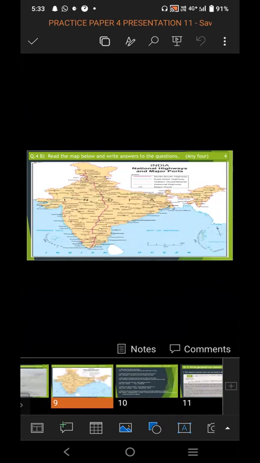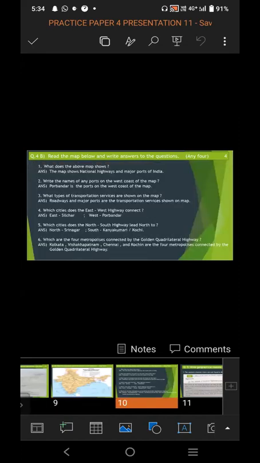So in this also you have been given 6 questions. From those 6 questions you have to choose any 4, and it comes for 4 marks. So one answer is for 1 mark. So all 4 questions are asked. If you give the particular correct answer related to the question asked, you will get the full mark. So let's see the question asked on the map. Question 4B, read the map below and write the answer to the questions. Any 4 marks. 6 questions are given. From those 6 questions, you have to choose any 4 that you know very well.